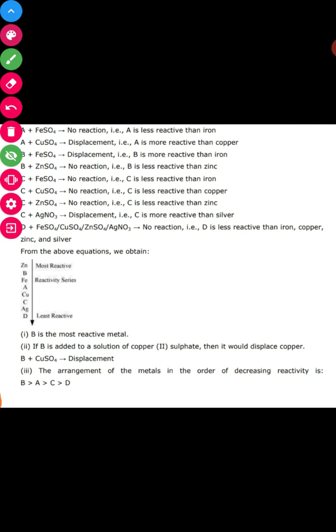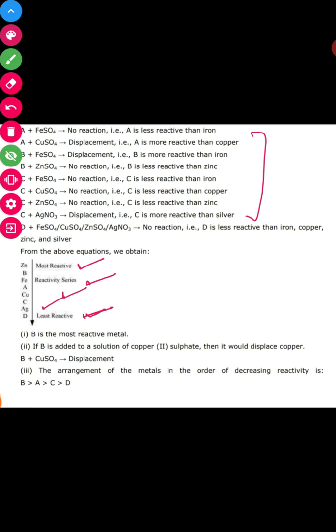So in this way, from all of the above we can conclude that zinc is the most reactive, then we have iron, then copper, and then silver, and D is least reactive.